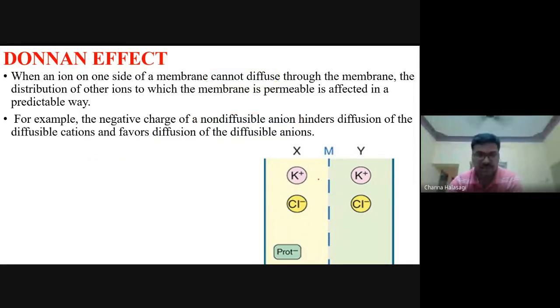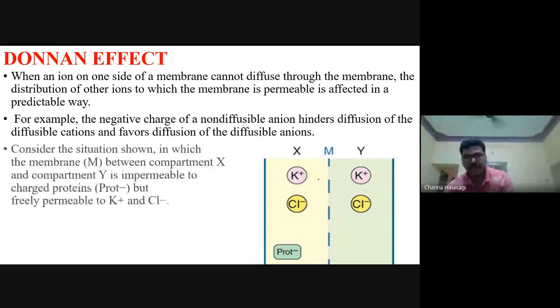Now we will consider one example. Here is the X compartment, and here is the Y compartment. Guys, please concentrate. I am explaining this with the help of the diagram given in your book itself. On the X side, you have K plus ions, Cl minus ions, and proteins. Whereas on the Y side, you have only K plus and Cl minus. There are no proteins or anything else.